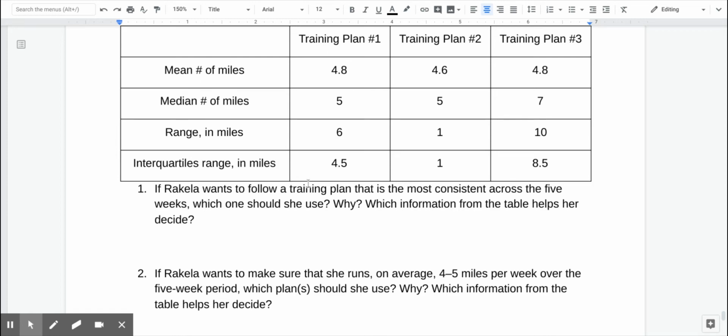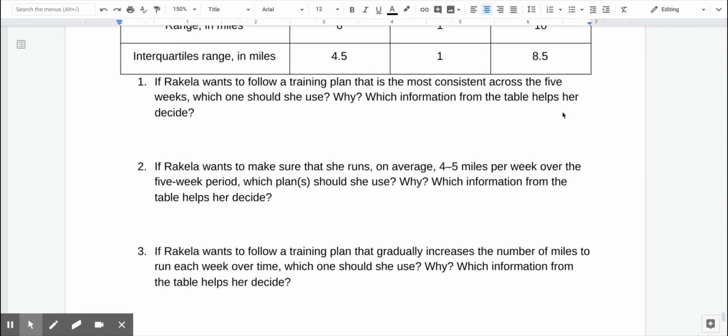While this data is useful, it would be helpful to have those, because then I would know the lowest amount and the top amount of miles she could run. That's something we'll get to in a later lesson.